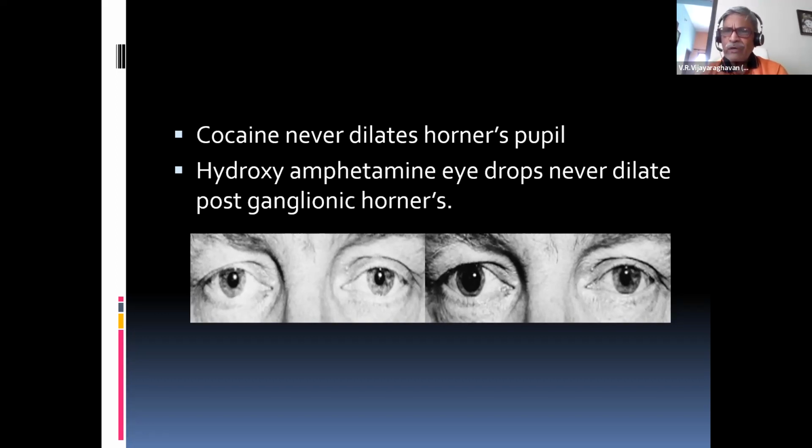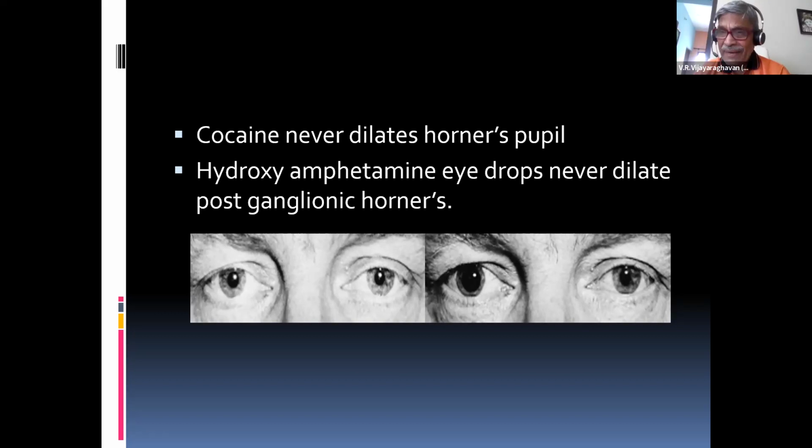Now, how does cocaine act as a sympathetic mimetic? This reuptake is prevented by cocaine. That means more norepinephrine can remain there, so it can work as a sympathetic stimulant or sympathetic mimetic. What's happening in Horner syndrome? It's a sympathetic palsy. The sympathetic system is involved, so norepinephrine may not come out. There is nothing outside.